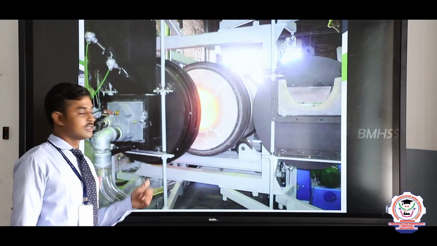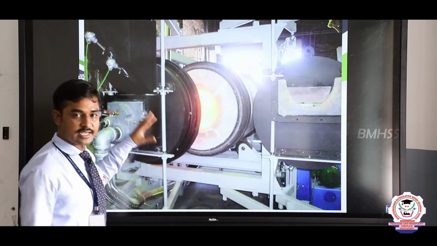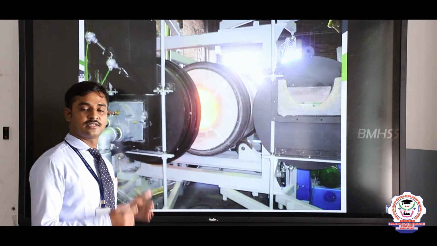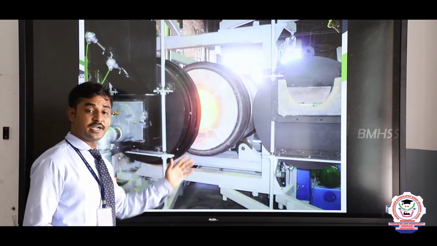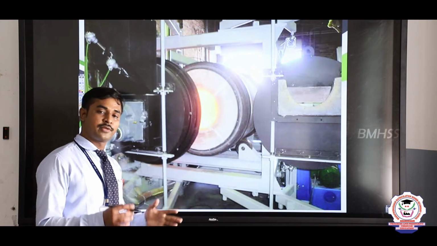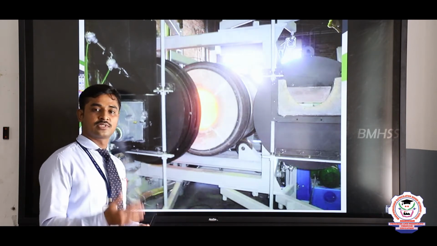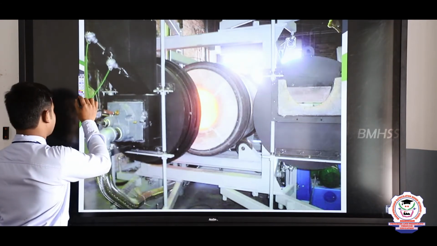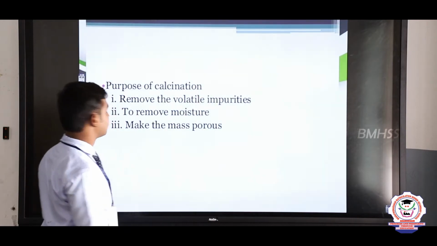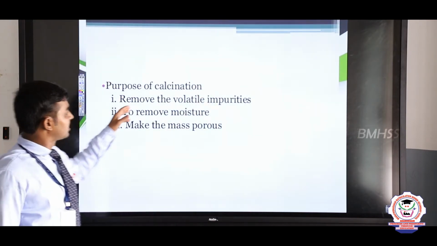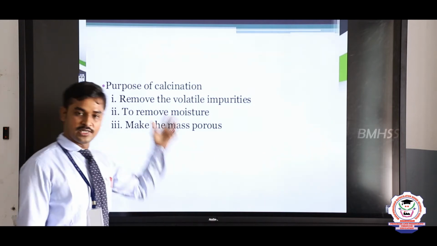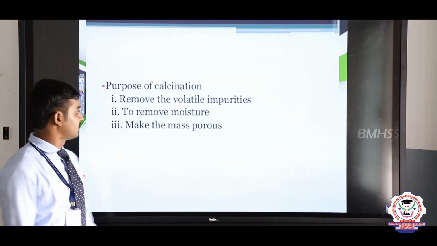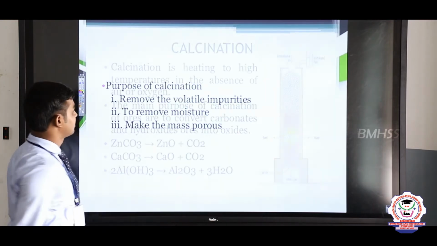Our next process is calcination. Let us see. This is the calcination chamber in which the ores are kept inside the chamber and heated at a high temperature, and only carbonate ores are used in this chamber. When the carbonate ores are heated, they release carbon dioxide gas and the metal oxide is obtained. Here I show the reaction. Why do we use calcination? To remove volatile impurities, to remove moisture, and to make the mass a porous metal substance. So this is the purpose of the calcination process.